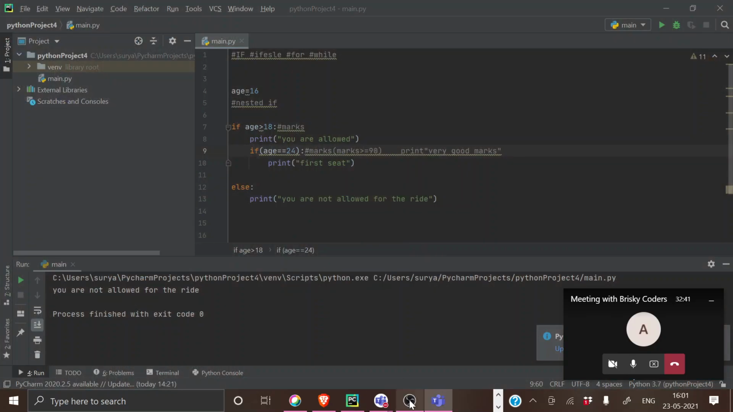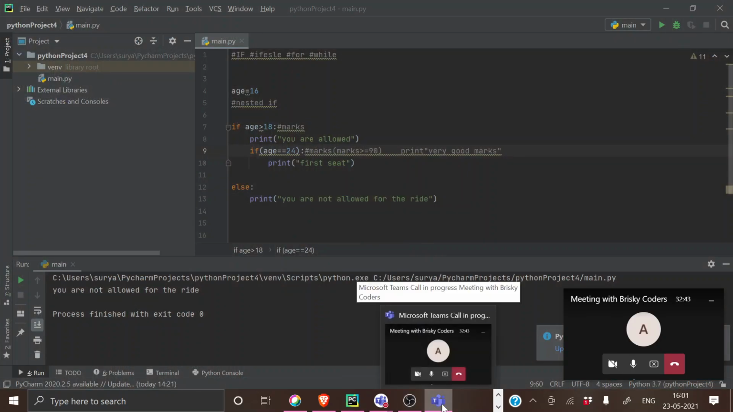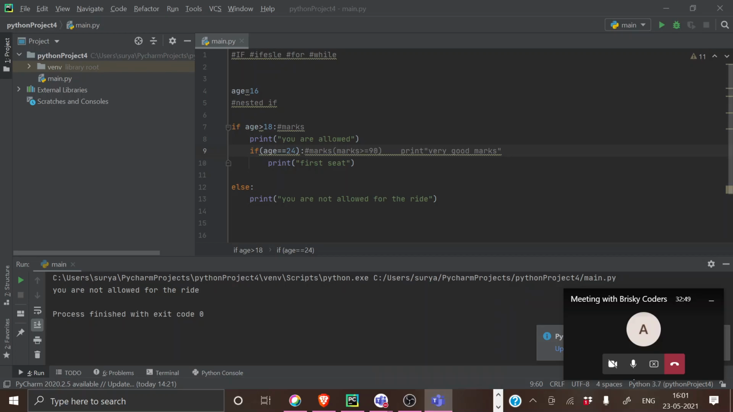I mean, you understand this, right? You understood it, right? Yes. Okay, then just do this small task, because this will give you a better understanding.